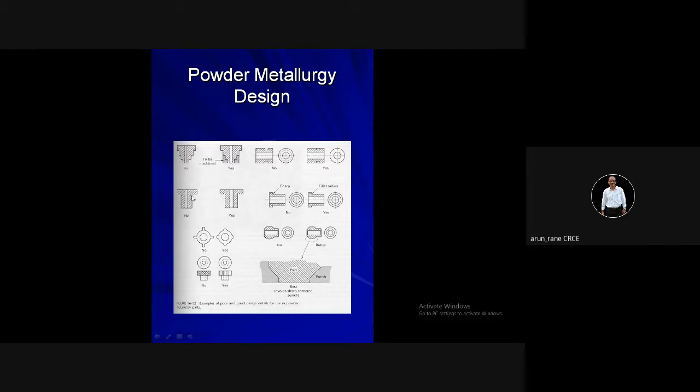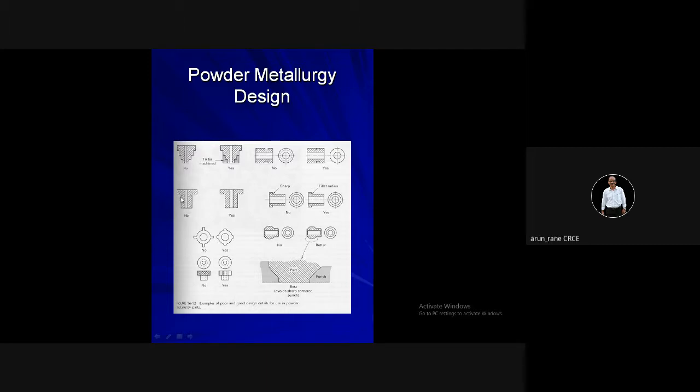In this, see now here the undercut is given like this. So the cross-section area is reduced. Already there is a hole inside, and the cross-section area is reduced, so there are chances that it will fail across this line. So you give the undercut like this. What is the purpose of giving this undercut? That the mating part should sit properly on the shoulder. This is what is called the shoulder.